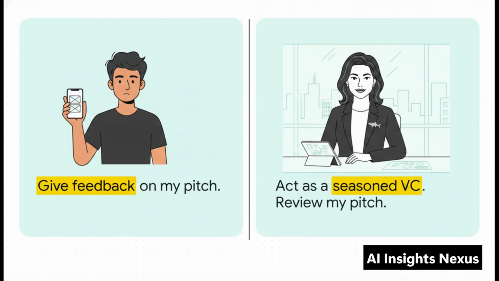Now flip that into something like this. "You are a seasoned venture capitalist. Review my fitness app pitch. Be brutally honest." Wow. Night and day. You've just assigned a specific role and context. By doing this, you're basically telling the AI to put on a shark suit. Instantly, it starts talking about return on investment, competitive moats, and market differentiation. It completely rewires the AI's mindset.